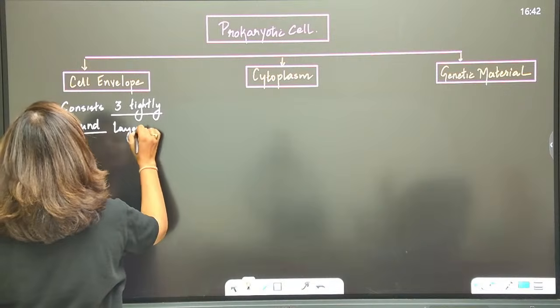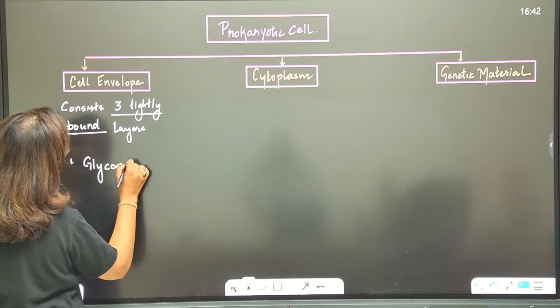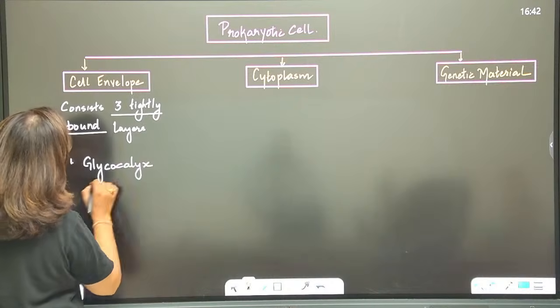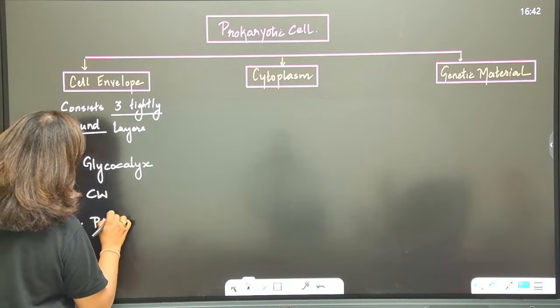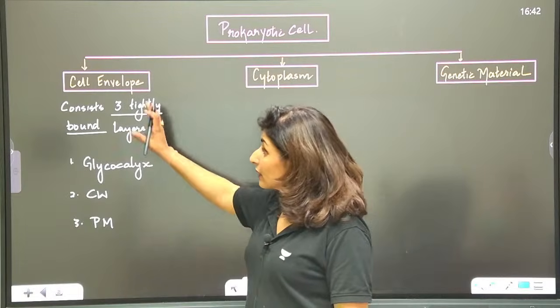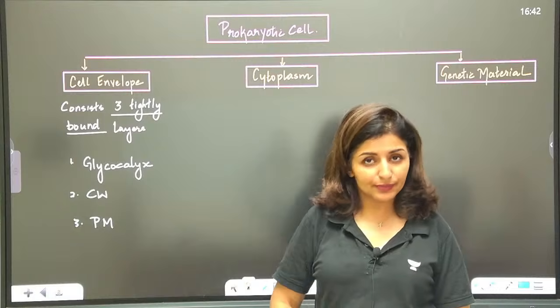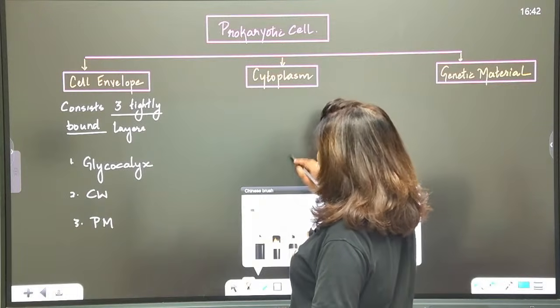Which are, number one, glycocalyx. Second is the cell wall, and third is the plasma membrane. All three of them are intact and collectively known as the cell envelope. Is that clear?